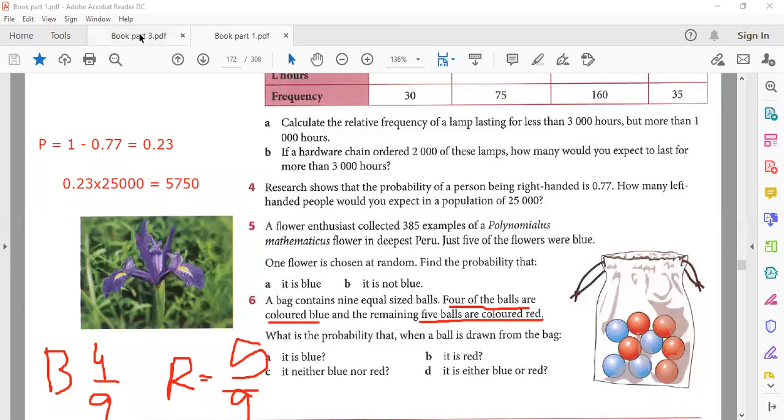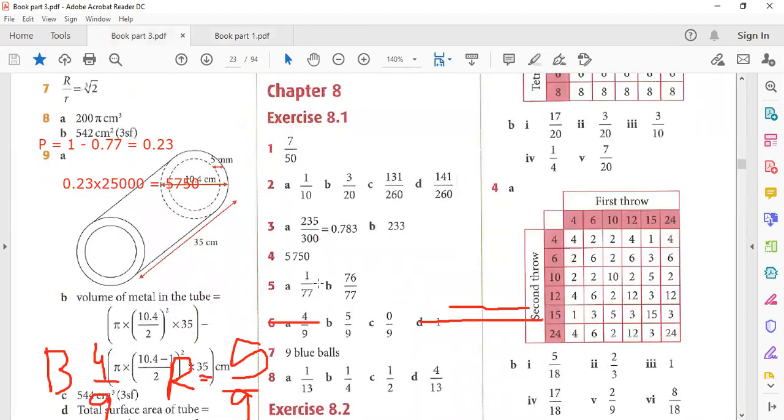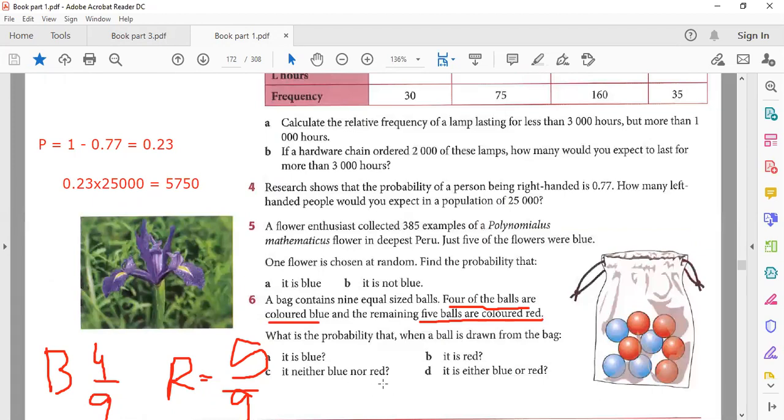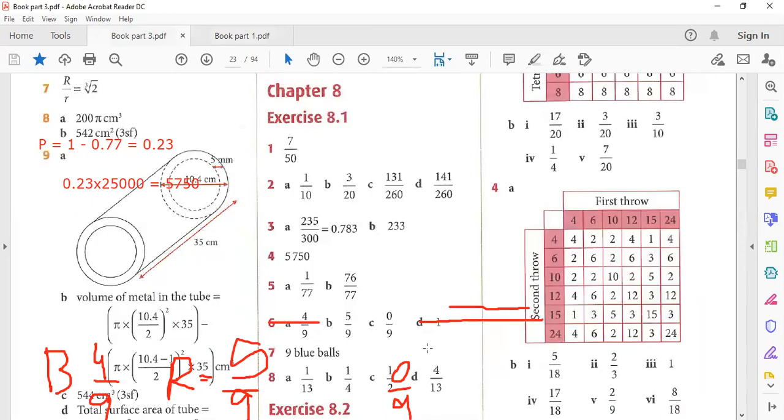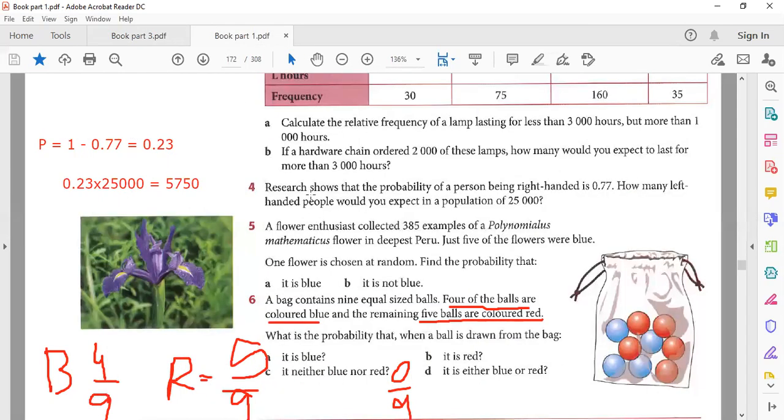Neither blue nor red. Let me check, question 6. He says not blue, not red, it means 0, so 0 by 9. It's either blue or red: 9 by 9, that is equal to 1.